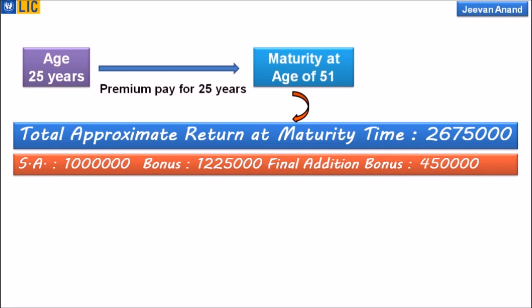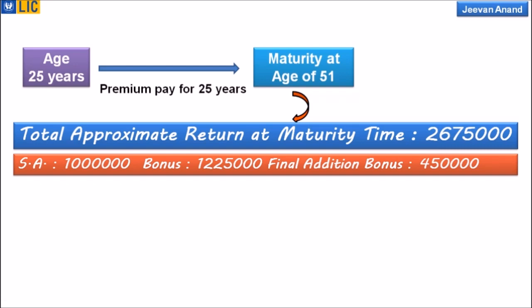So what is it? Sum assured is 10 lakhs. It includes, plus bonus, 12 lakhs 25,000. At the same time, LIC will pay a final addition bonus of 4 lakhs 50,000 rupees. So the maturity amount will be around 26 lakhs 75,000.